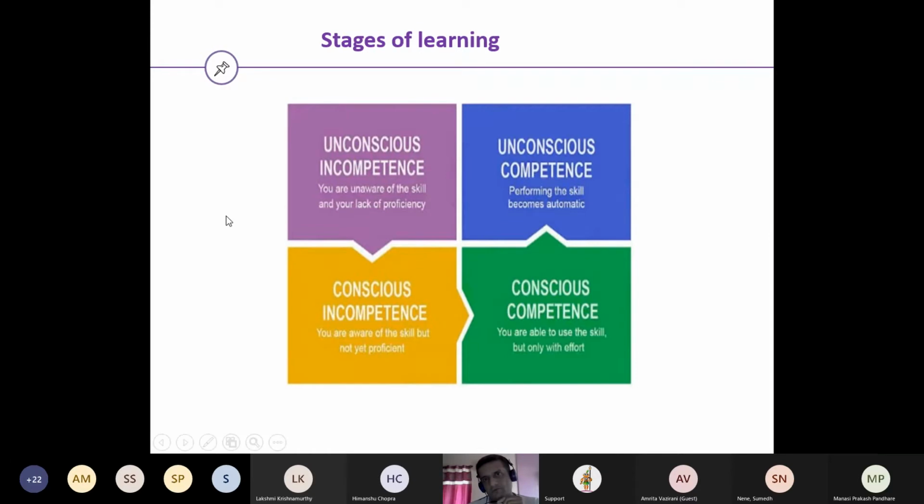There are four major phases or quadrants that the stages of learning cover. First is unconscious incompetence. Second is conscious incompetence, then conscious competence, and lastly unconscious competence. Let's try and understand all this. I would like to quote an example of, let's say, driving a car.